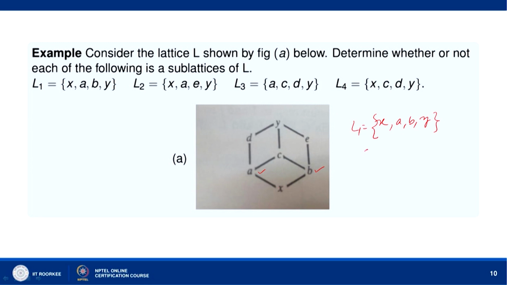Since C is the least upper bound of A, B, and C does not belong to L1, it follows that L1 is not a lattice.